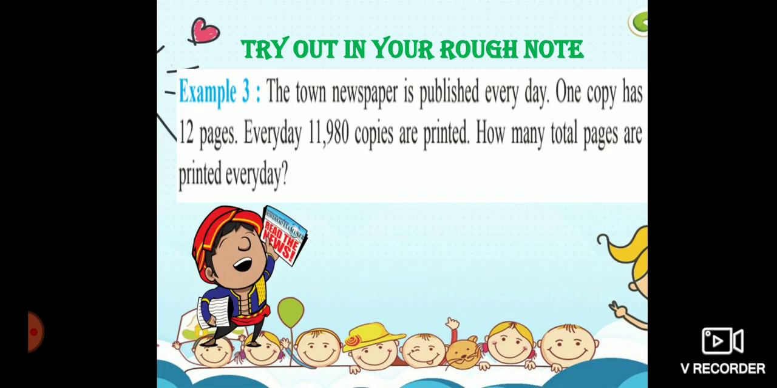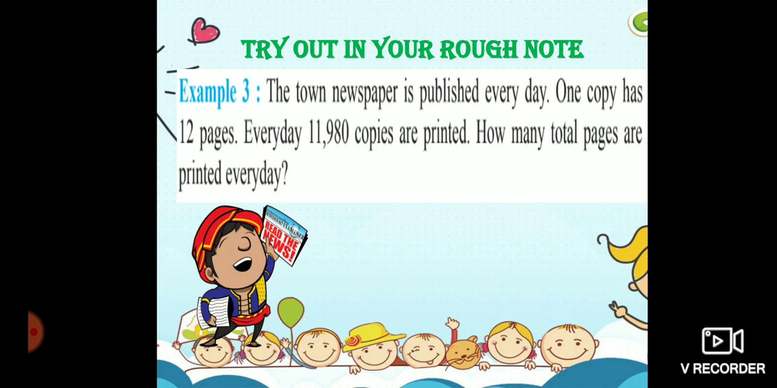Okay va. Next question. The town newspaper is published every day. One copy has 12 pages and every day 11,980 copies are printed. How many total pages are printed every day? So I will give you one example. Ipo one book ku 10 pages na, appo 10 books ku evlo pages irukum? 10 into 10, 100 pages. So the same concept. So one copy has 12 pages na, 11,980 copies ku evlo pages varum? So you have to multiply this 11,980 with 12. You will get the final answer.